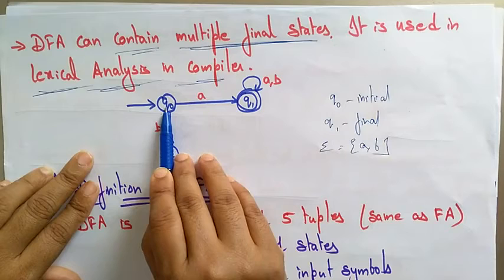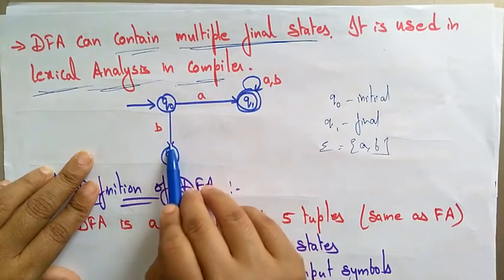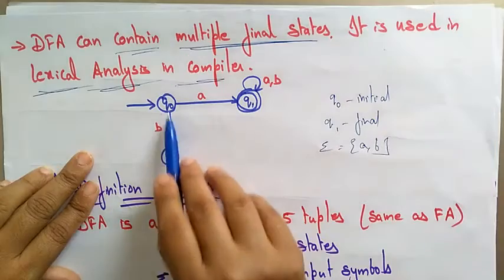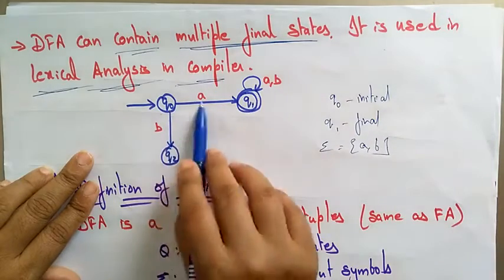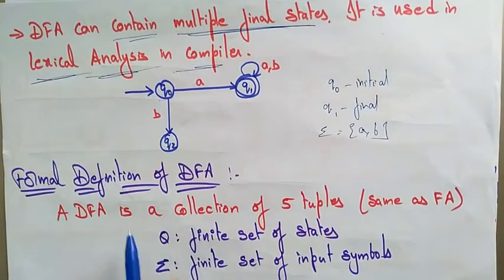Here on Q0, on A goes to Q1 and on B goes to Q2 only. So only one input at a time. So this is DFA.